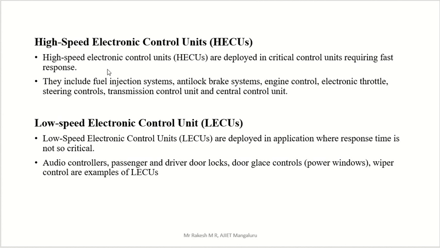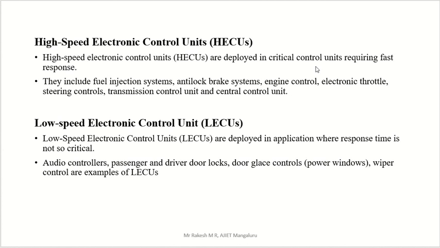Where we need fast response, that is called a critical control unit. In any embedded system or device, wherever we need fast response, that system is called a critical control unit. Where we don't need any fast response, that is not critical. So high speed electronic control units are used in critical control units, and they include